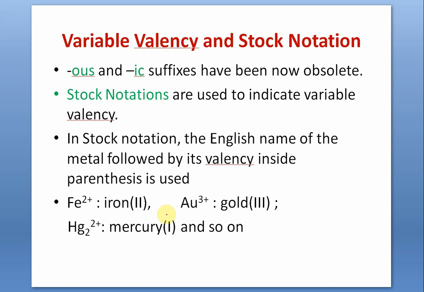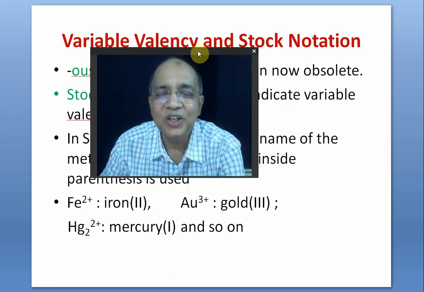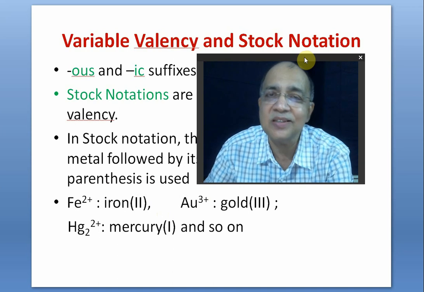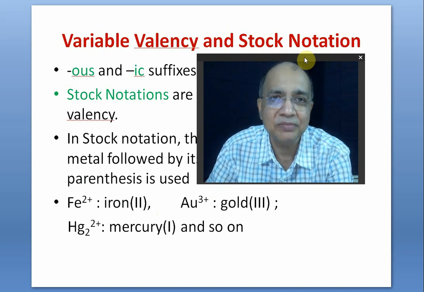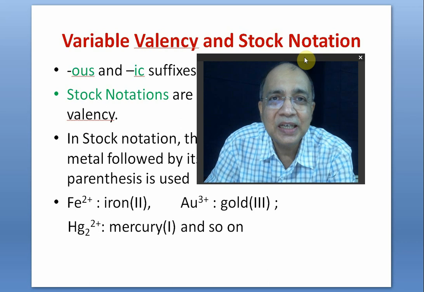So therefore, nowadays we are not using "-us" and "-ic" suffixes, right? We are using the stock notation, where we use the English name of the metal, not ferrum, iron, not auric or aurous, it is gold,